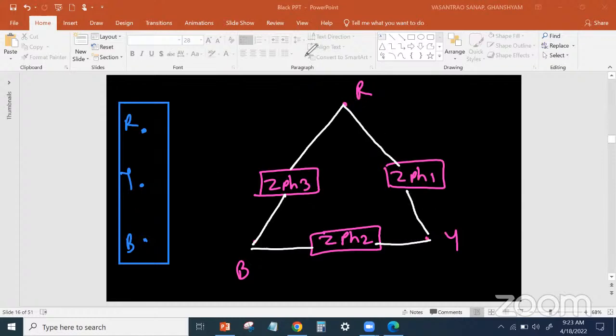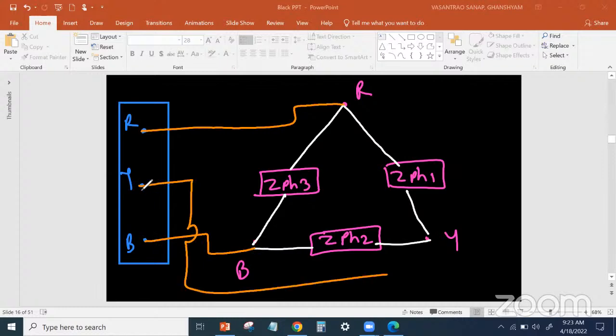Now connect to the supply line. ये कनेक्ट हुआ, ये B कनेक्ट हुआ. So connection is over. Now just write down which one is the current. So this is IR, this is IY, this is IB. So these are the line currents. Line से pass हो रहा है ना, so it's a line current.